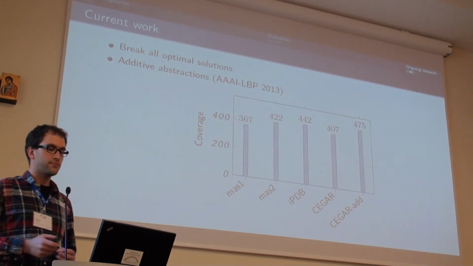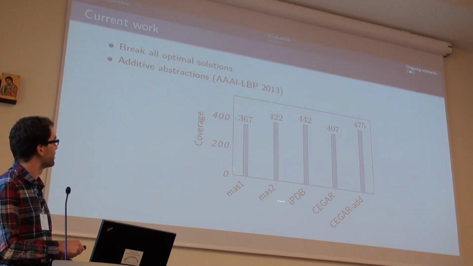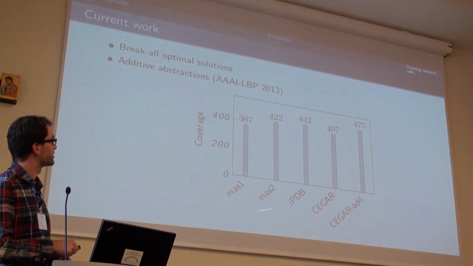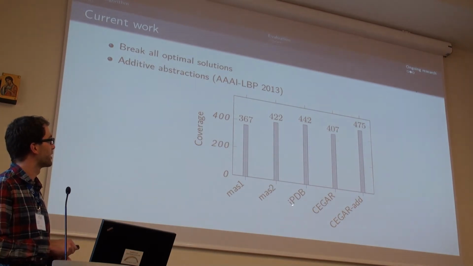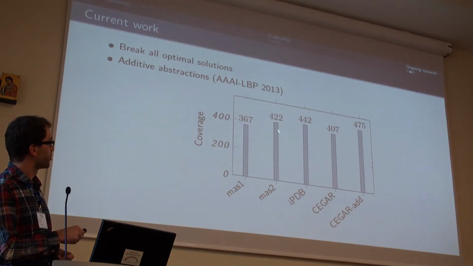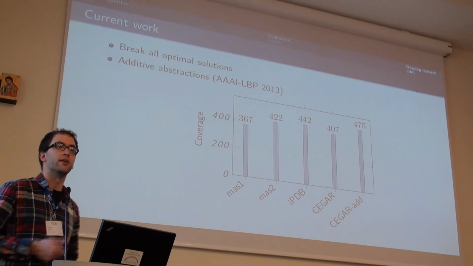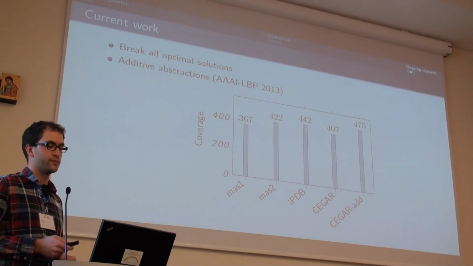And this actually improves coverage quite a lot. So we see the three compared heuristics here again, merge-and-shrink and iPDB. And previously, as you've seen, we were worse than the two best approaches, but with the additive abstractions, we can be better than all three of them.